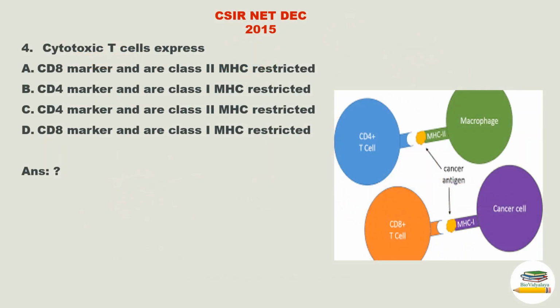So this is a question from CSIR NET December 2015. Question is, cytotoxic T cells express option A, CD8 marker and are class 2 MHC restricted. Option B, CD4 marker and are class 1 MHC restricted. Option C, CD4 marker and are class 2 MHC restricted. Option D, CD8 marker and are class 1 MHC restricted.